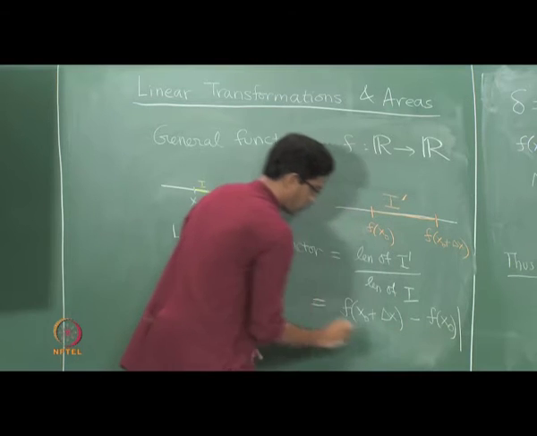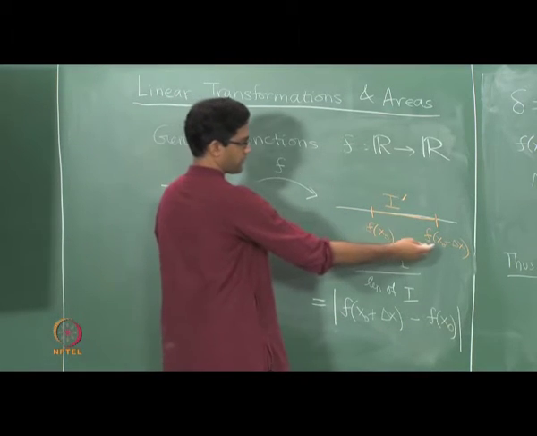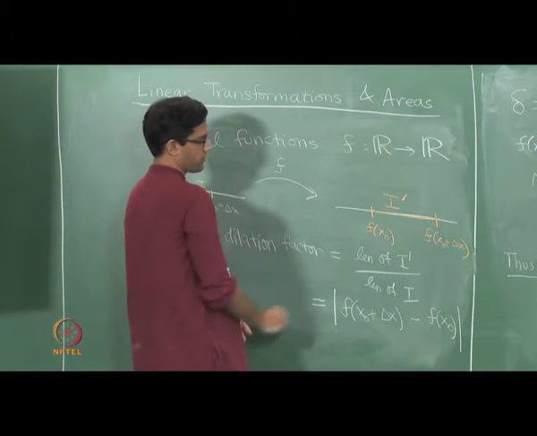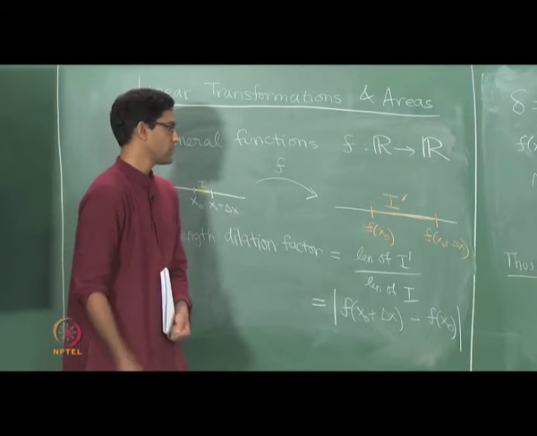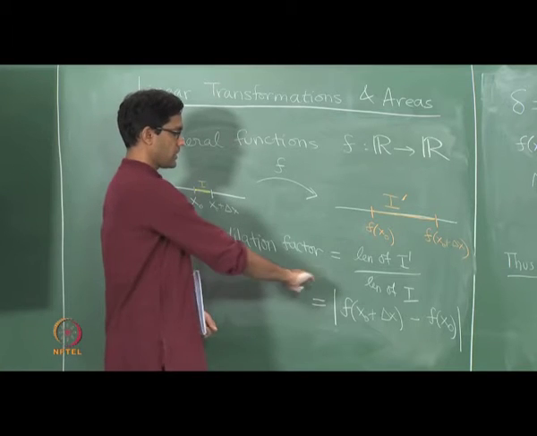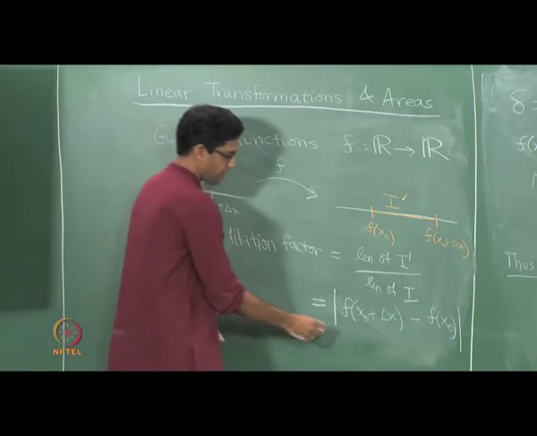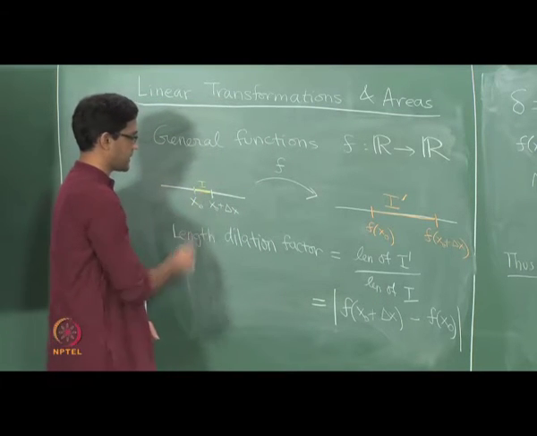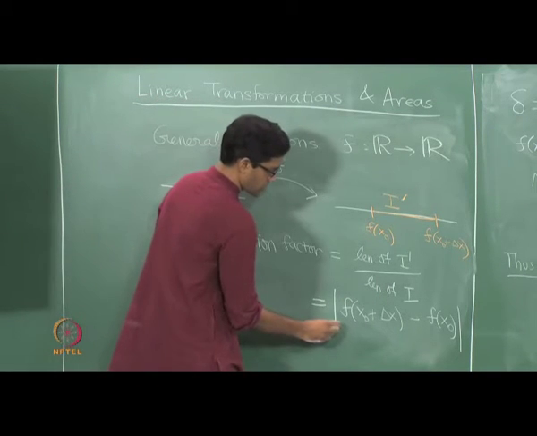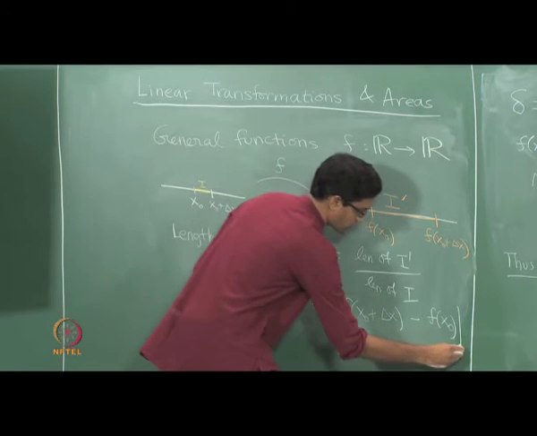Actually I should put modulus because I do not know f of x0 plus delta x could be to the left of f of x0. In my diagram I have drawn it to the right, but I do not know which way it lies. So it is the absolute value of this difference divided by the length of I. The length of I is exactly delta x. Delta x is anyway positive, so I can just put it within the modulus.